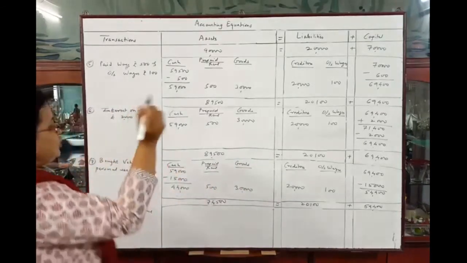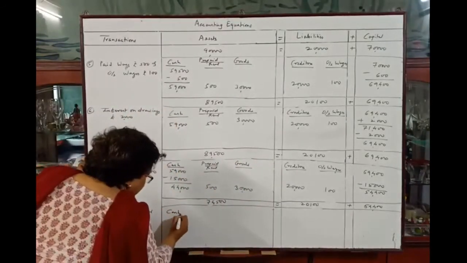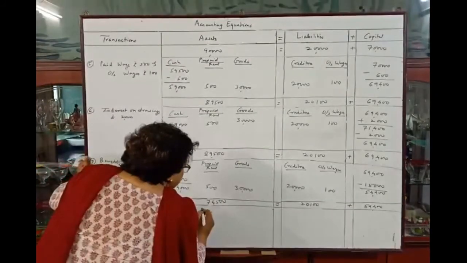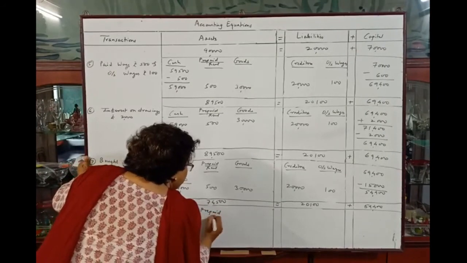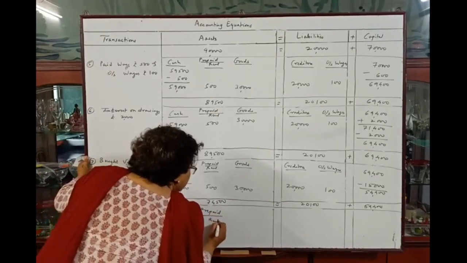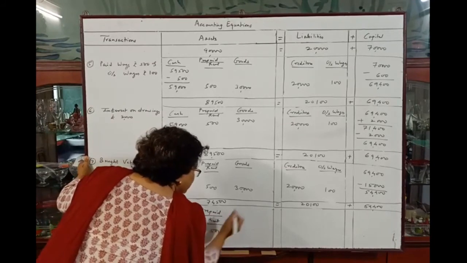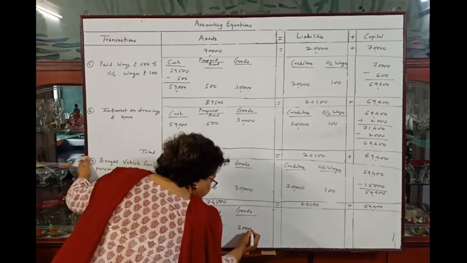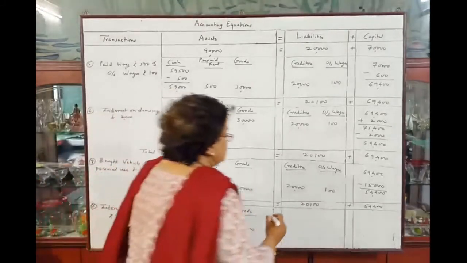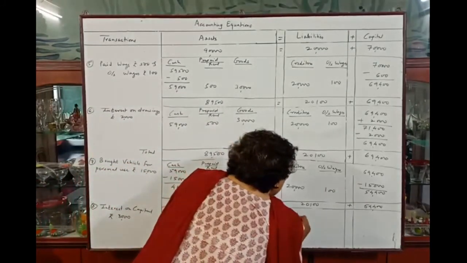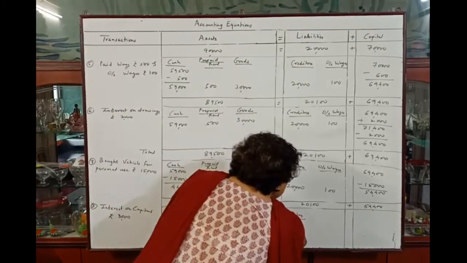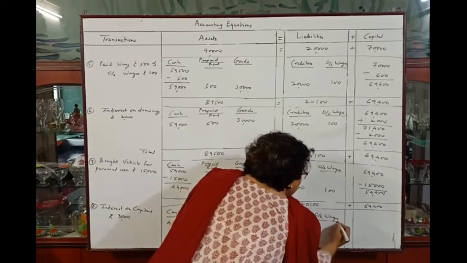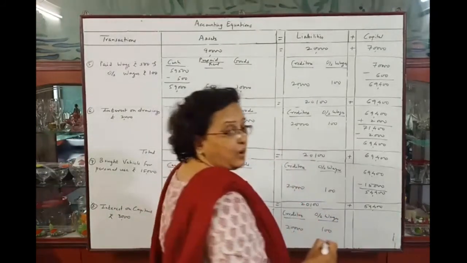Okay, so there will not be any change in cash. Cash rupees 44,000. Prepaid rent will remain the same, that is rupees 500. Goods rupees 30,000. Creditors rupees 20,000. Outstanding wages rupees 100. And now capital